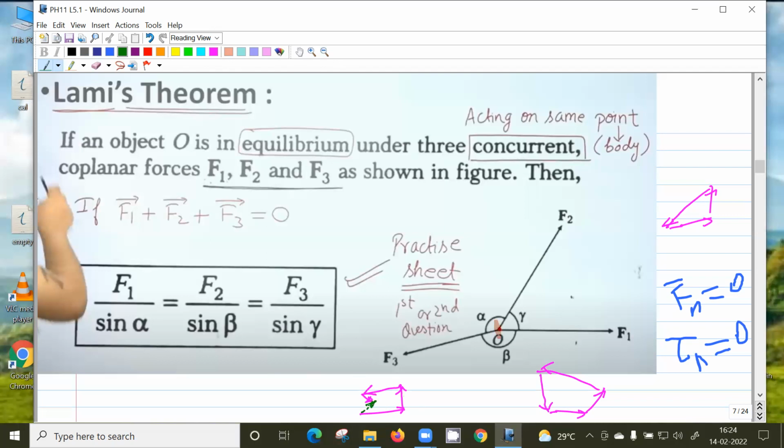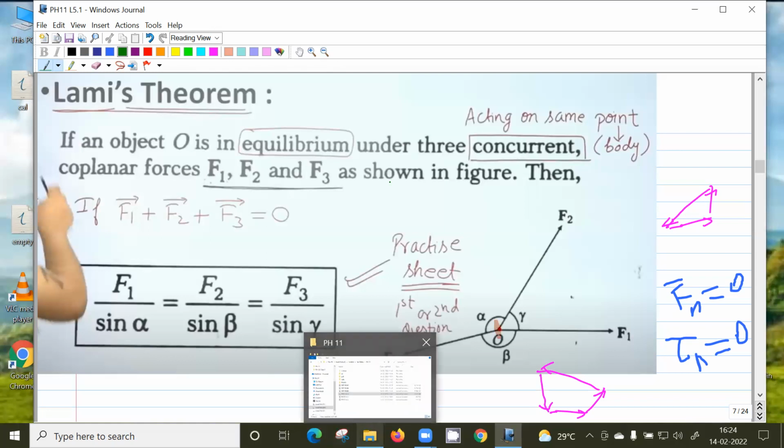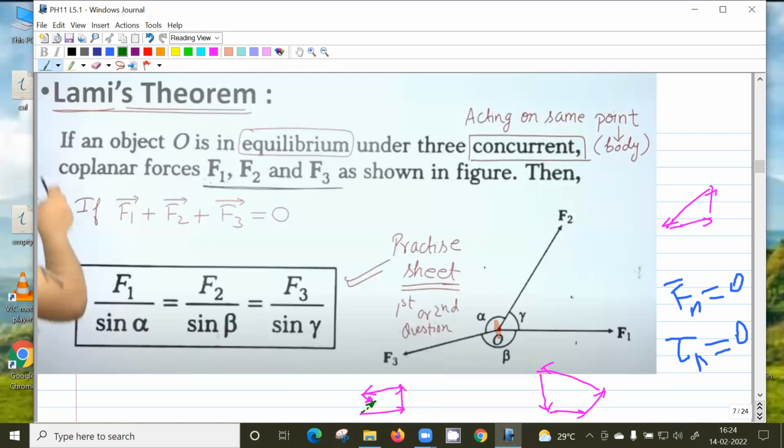So this is the sum of four vectors. This is the polygon law of addition. So when the last vector touches the first vector, the vector joining the tail of the first and the head of the last is a zero vector. That is why when these vectors form a closed polygon, the sum is zero.